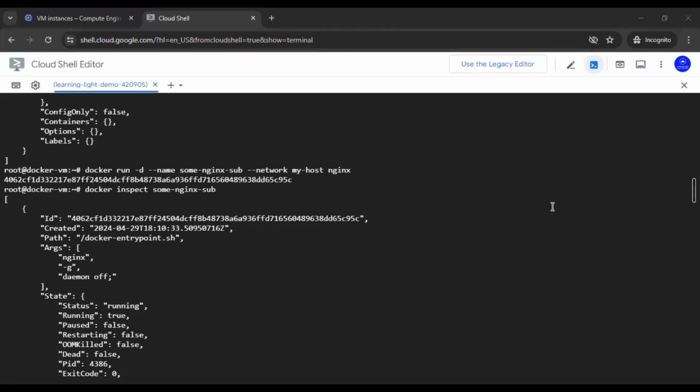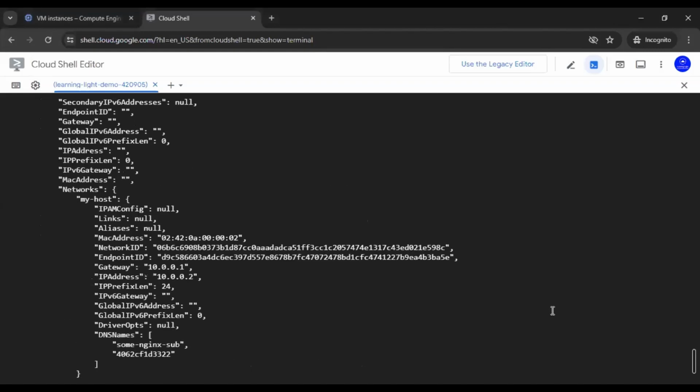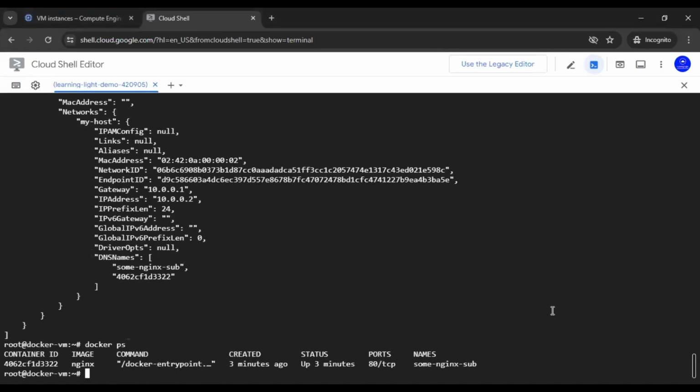Now let's drop these containers. So let us see what are the running containers right now. So we can remove the container that is running. That command is docker rm -f some-nginx-sub.